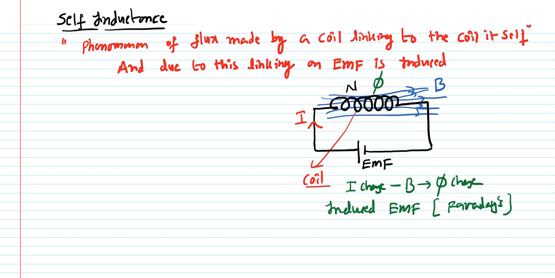Let me write all the points we have discussed with respect to this diagram. The first phenomenon occurring in this coil is that current through a coil generates the magnetic field.